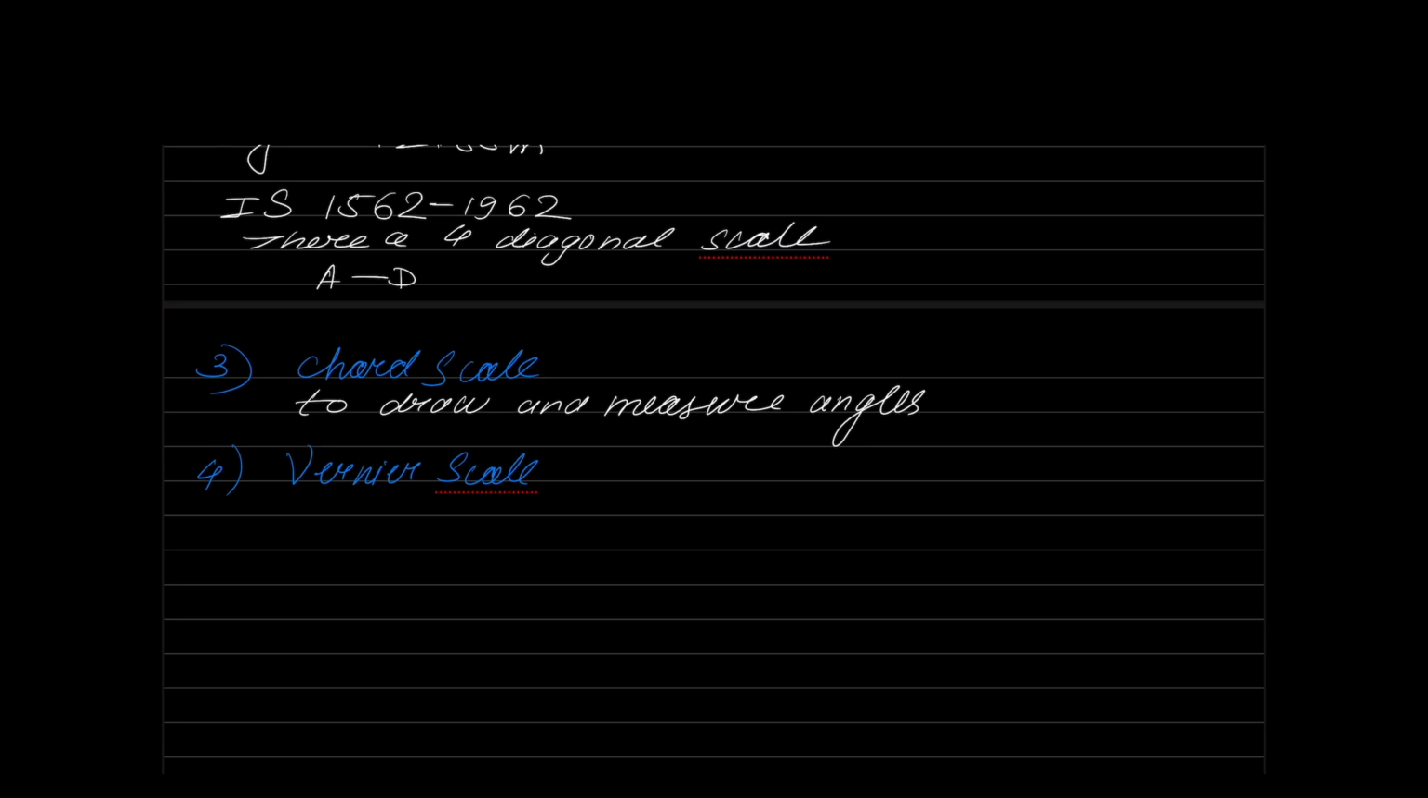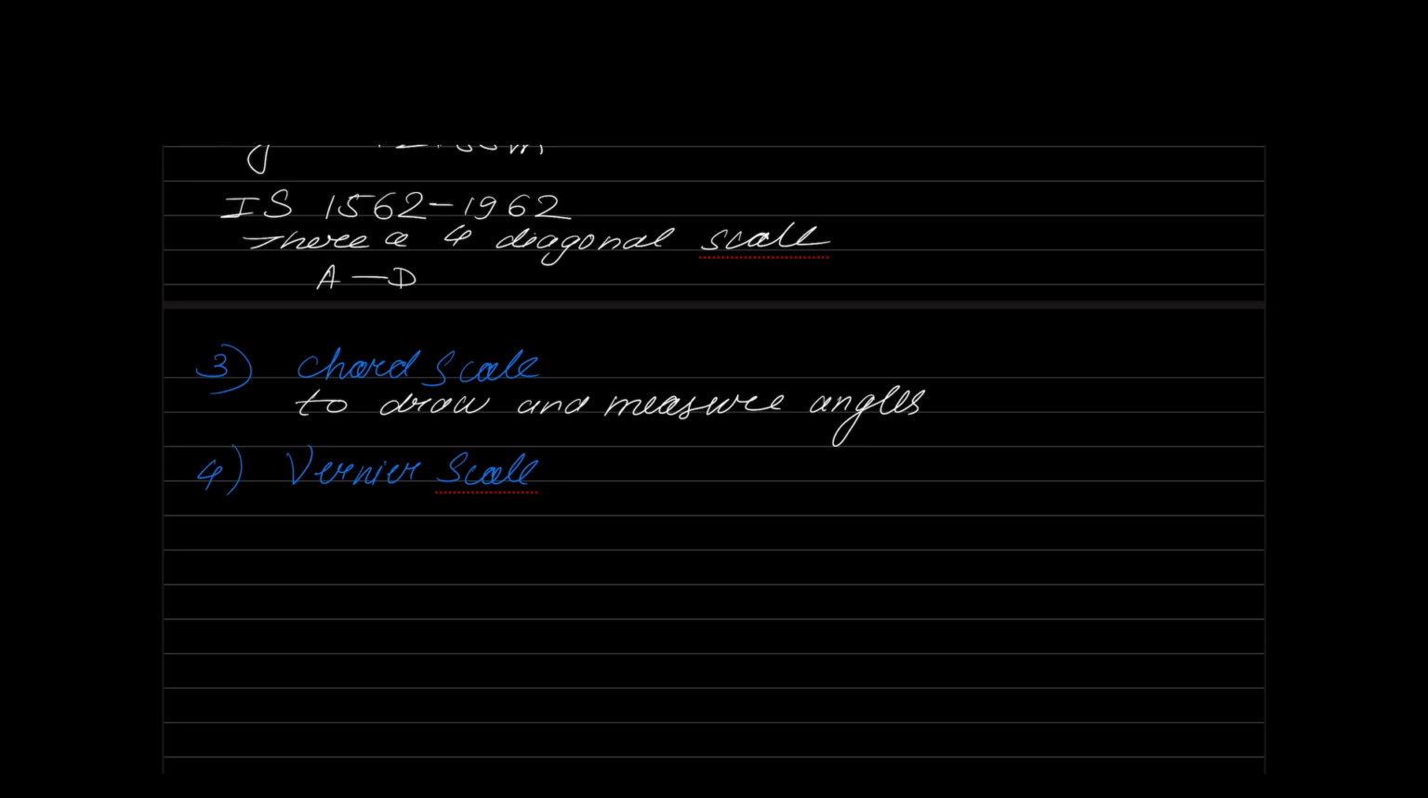Similarly, in surveying, are you familiar with any instrument which is having verniers? Is there any instrument in surveying which is having verniers? Yes, very good. That's correct. It is nothing but theodolite. So in our theodolite, there are a total of 4 verniers. Vernier A and B for my circular vernier, horizontal circle. Vernier C and D for my vertical circle. So there are in total 4 verniers.